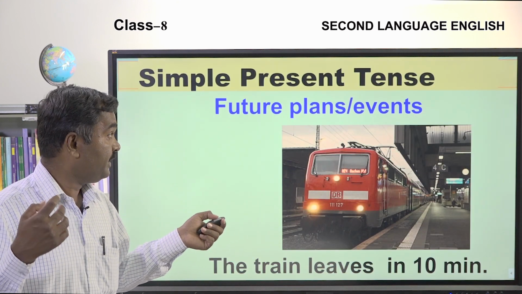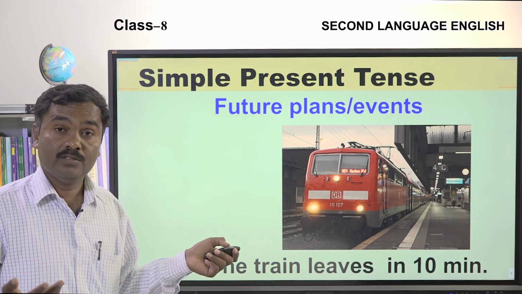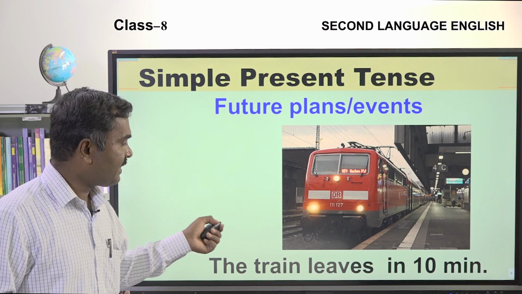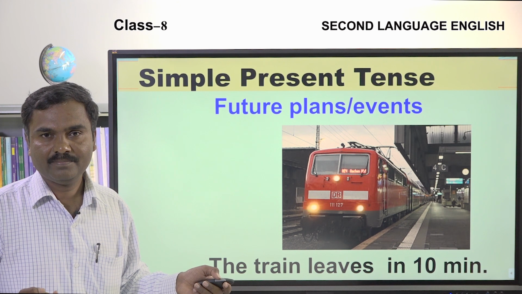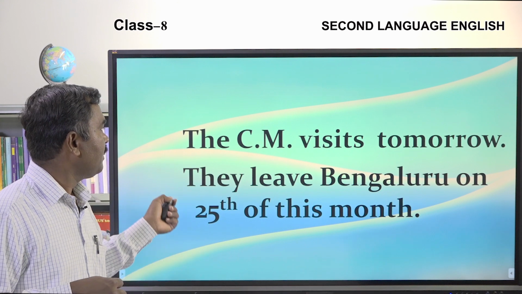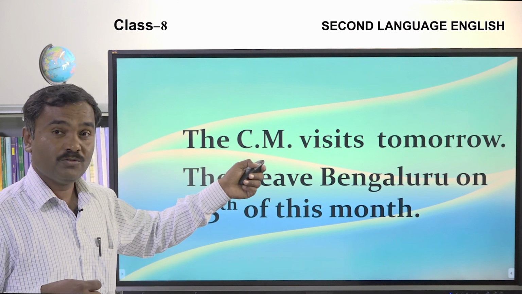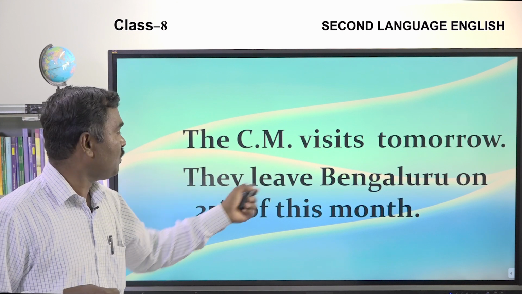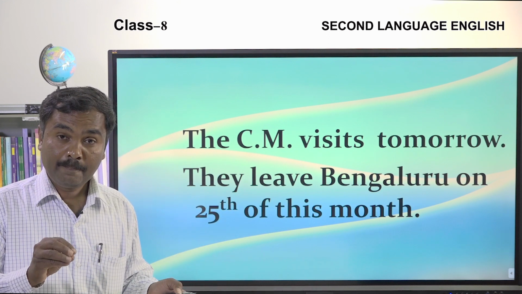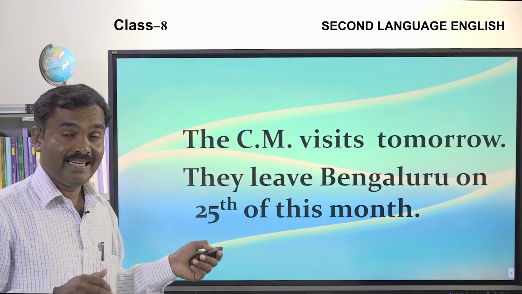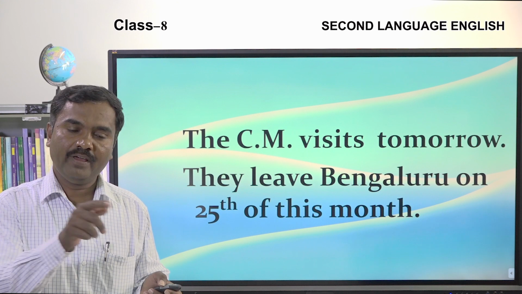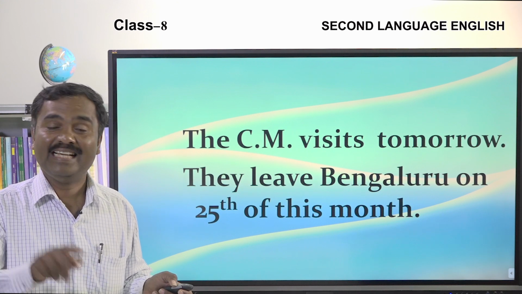And future events and future plans are also expressed in simple present tense. The train leaves in 10 minutes. Oh, it is a planned or future event. The chief minister visits tomorrow. They leave Bengaluru on 25th of this month. So we can find the verbs used in these sentences are all either V1 form or V plus ES form or V plus S form.